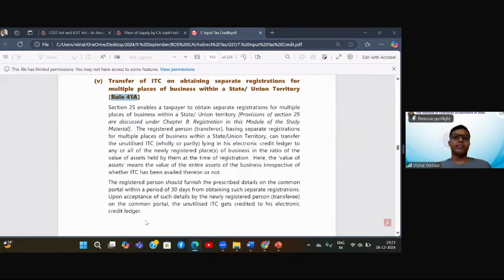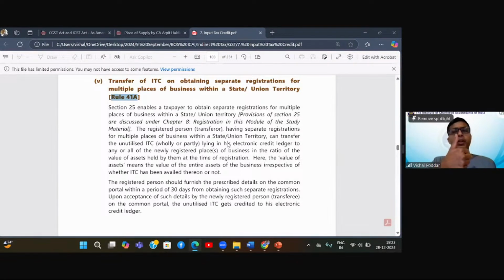Now, when I did this, a situation came whereby my entire ITC for entire Maharashtra, which included all the four places, is now only in Mumbai because that was the original number. But I have now taken separate registration for the separate three branches. So logically, this ITC, which I have been taking right from day one of GST, is common for all places.